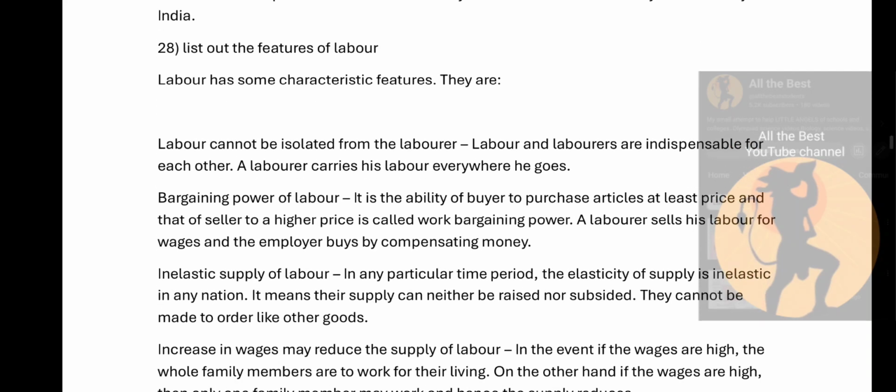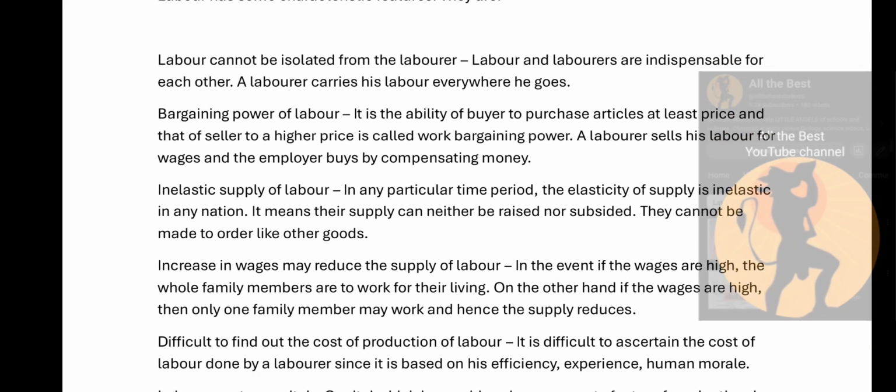28th question, list out the features of labor. Labor has some characteristic features. So they are, labor cannot be isolated from the laborer. Labor and laborers are indispensable for each other. The laborer carries his labor everywhere he goes.